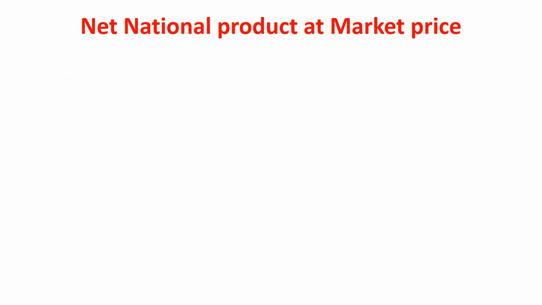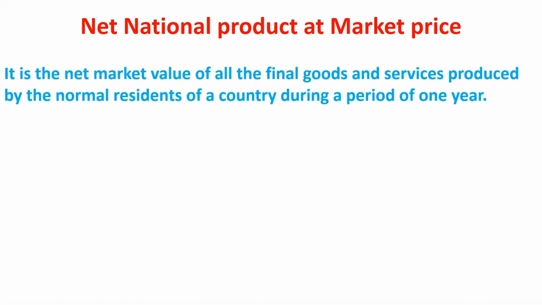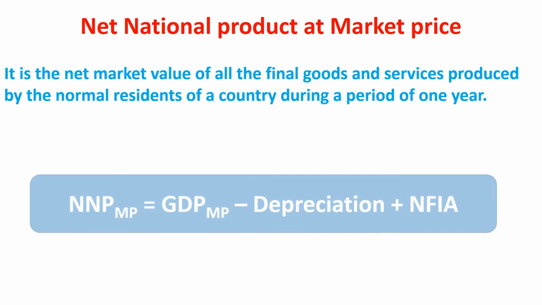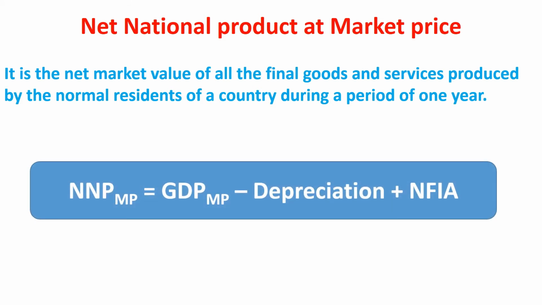Next is net national product at market price. It is the net market value of all the final goods and services produced by the normal residents of a country during a period of 1 year. NNP at market price is equal to GDP at market price minus depreciation plus net factor income from abroad.